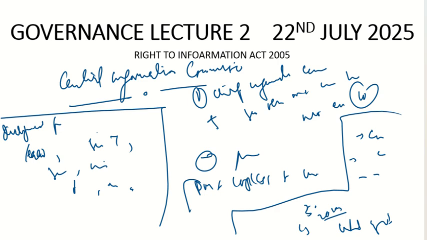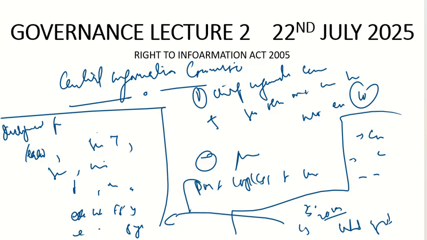And how long can they stay in office? Either till 65 years of age or as decided by Parliament. For example, if there is an Information Commissioner who is promoted to Chief Information Commissioner, then what would be his tenure? His tenure would be a maximum of 5 years, or 65 years of age.